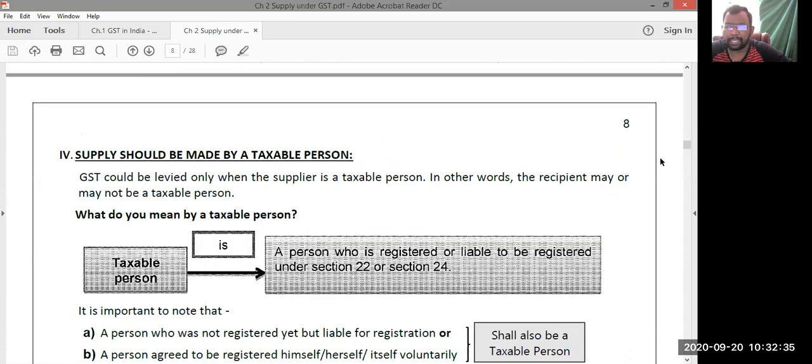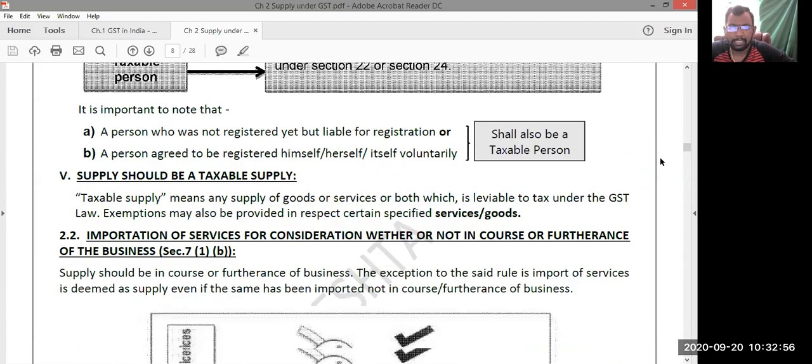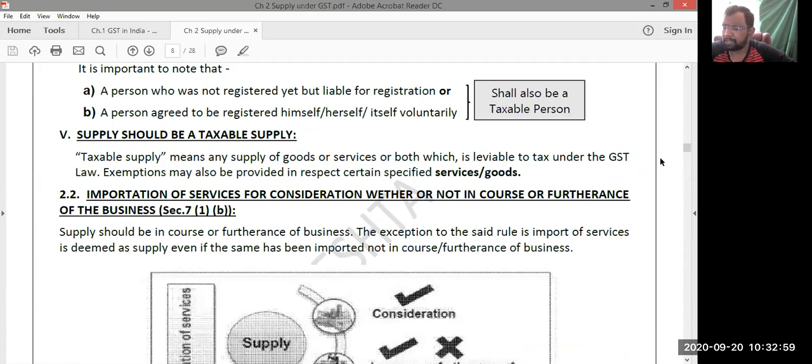Supply should be made by a taxable person. GST is leviable only by the taxable person, and whenever he is registered with the GST department, he will be said to be the taxable person. A registered supplier only is said to be the taxable person. Supply should be a taxable supply, right? A supply is said to be a taxable supply when it is liable to GST.